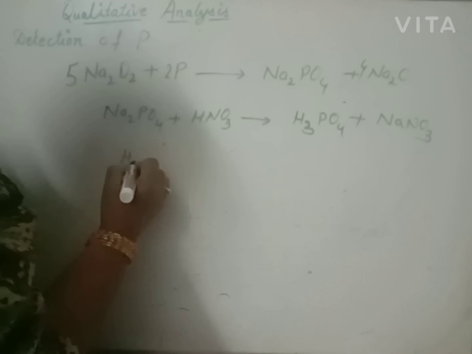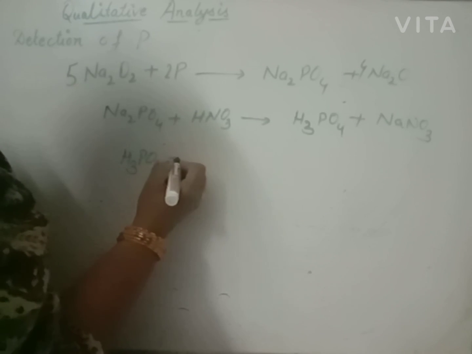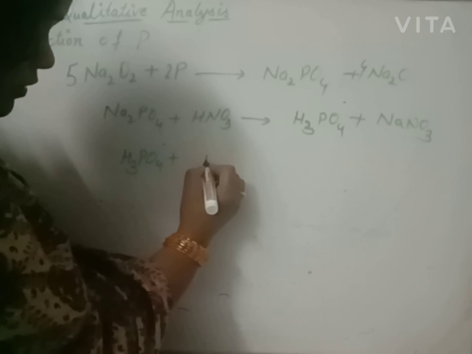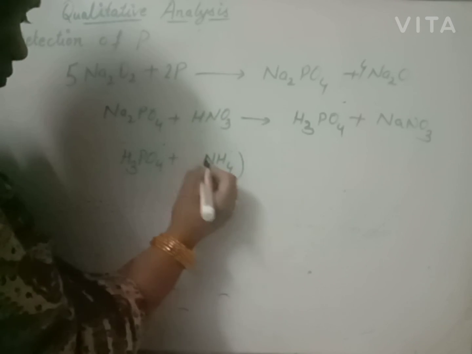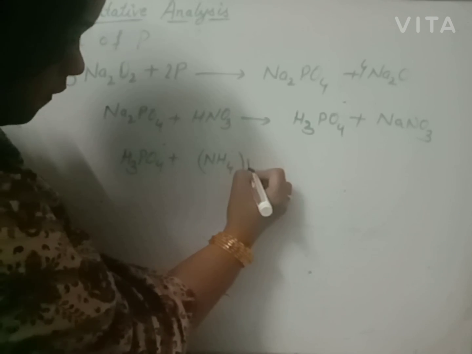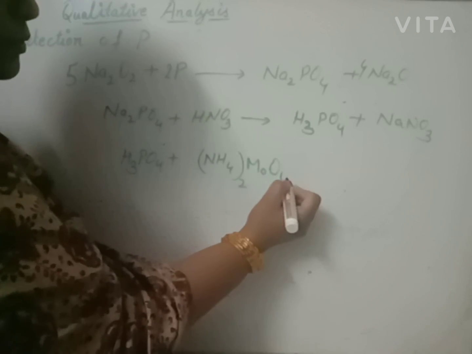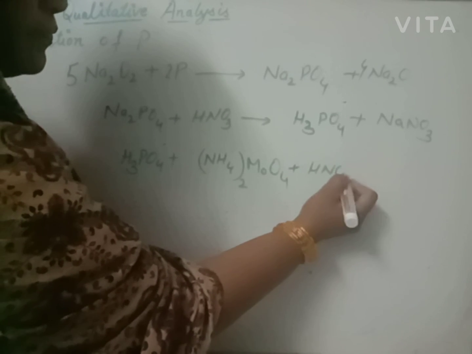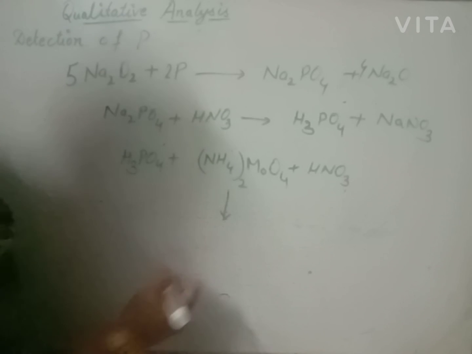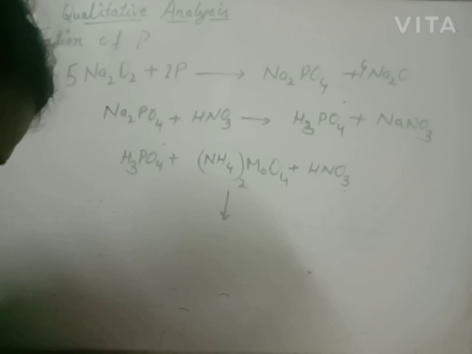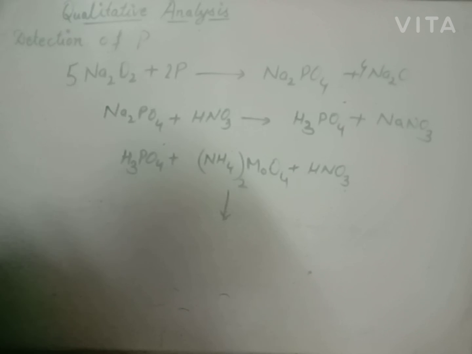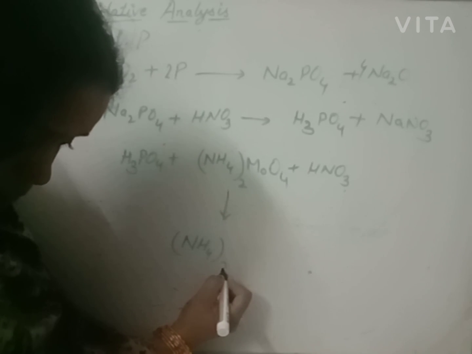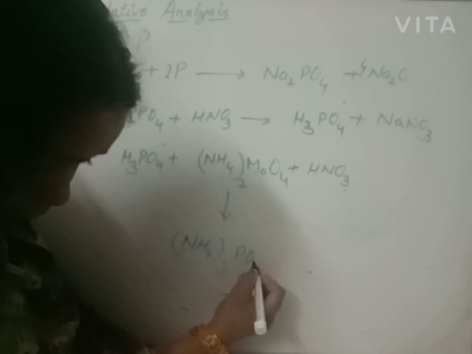This phosphoric acid is mixed with beta ammonium molybdate, (NH4)2MoO4, with nitric acid. Beta, it will give a yellow precipitate of ammonium phosphomolybdate.